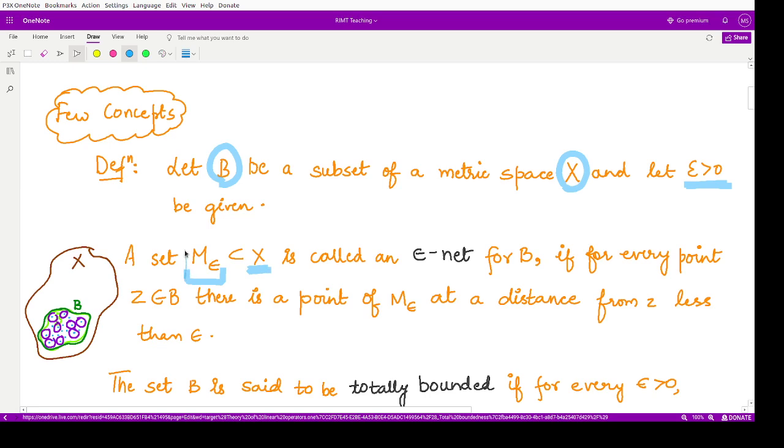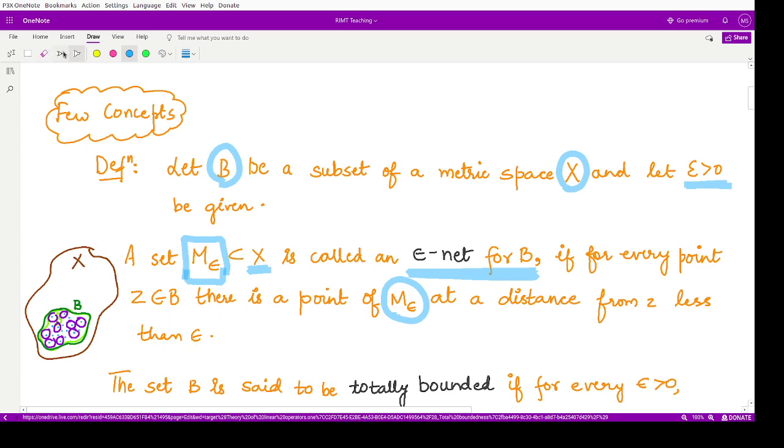This particular set M epsilon is known as an epsilon net for B if for every point Z in this set B, there exists a point in M epsilon at a distance from that point Z which is less than epsilon. Now what does that mean?